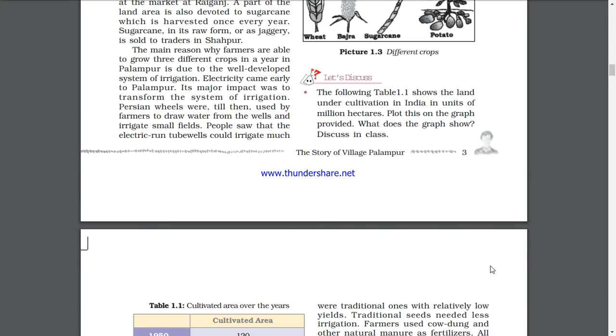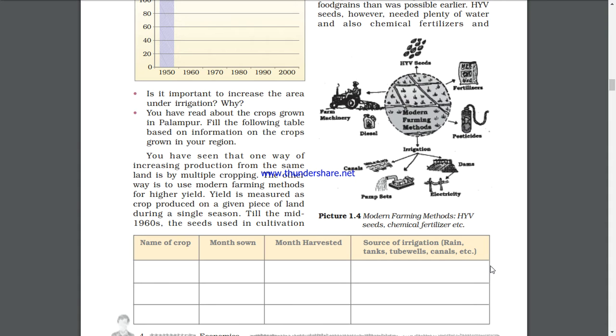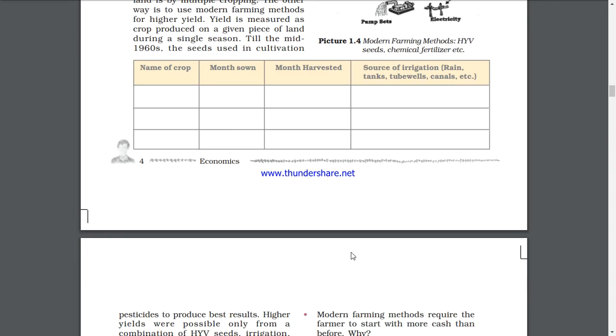The green revolution was there, where you need a lot of irrigation facility. We have even discussed the graphs, and the modern technologies which we are using day to day. And I've told you to fill this table. I think most of you have filled it. If you have filled it, please put a thumbs up in the WhatsApp group.